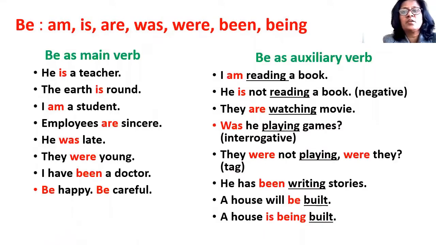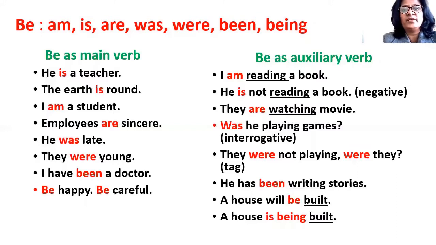Now let us observe be as auxiliary verb. I am reading a book. Read is the main verb and am is an auxiliary verb or a helping verb which indicates present continuous tense. He is not reading a book. So here read is a main verb and is is used as a helping verb to indicate a negative sentence.